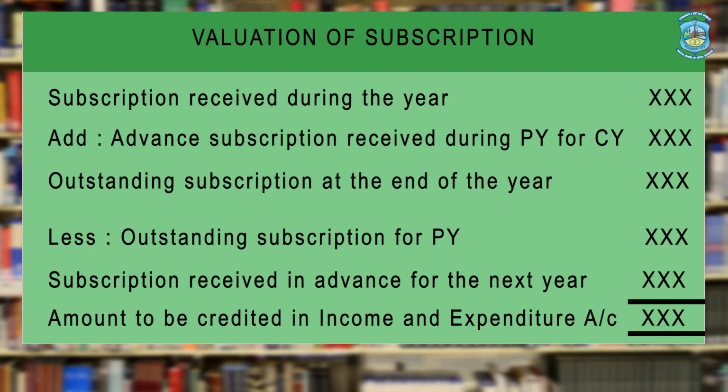So, two deductions to recall are the outstanding subscription of the previous year and advance subscription of the current year. Now, the amount you will get after deducting and adding these two amounts will be the actual amount to be credited in income and expenditure account.